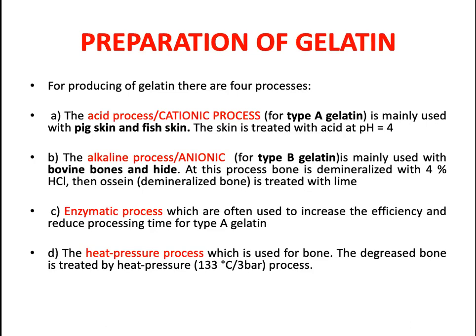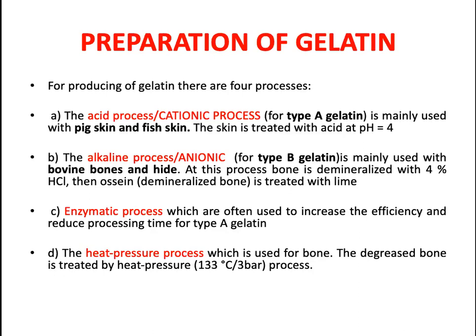And third is the enzymatic process, which is often used to increase the efficiency and reduce the processing time for type A gelatin. And the heat pressure process, a lot of research is still going on with it. It is not giving much yield, or the quality is not that good. I say that the heat pressure process is another method. So basically we go with the acid process and the alkaline process depending upon the raw material that we use.